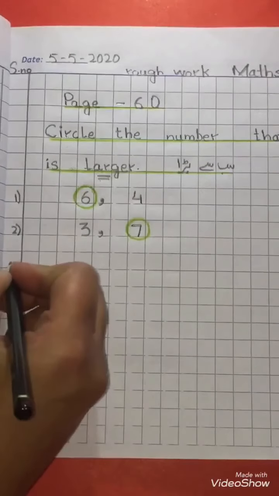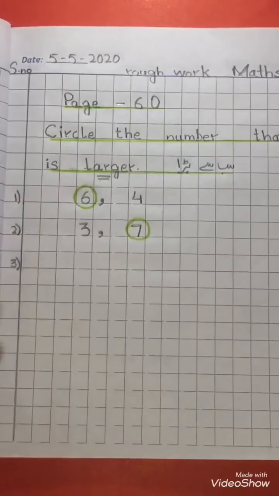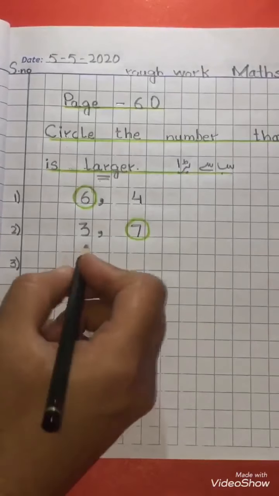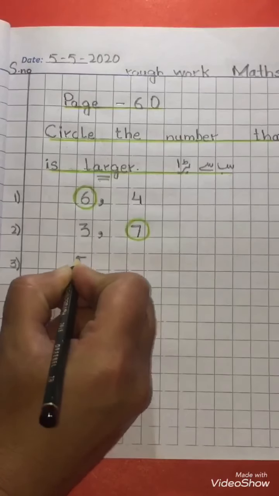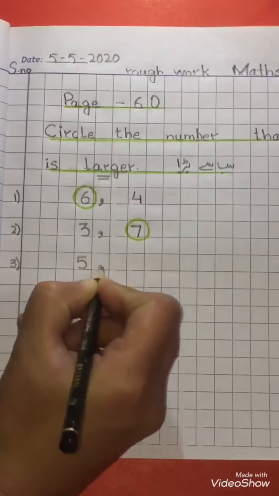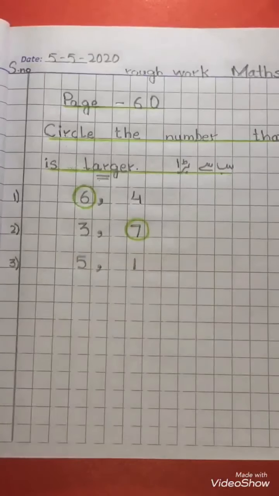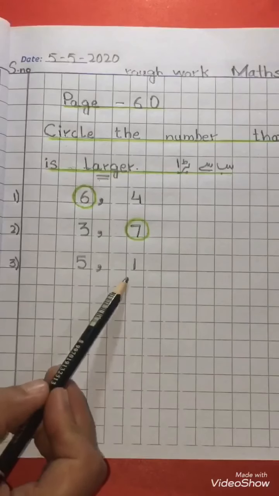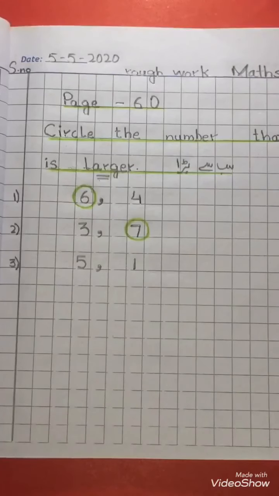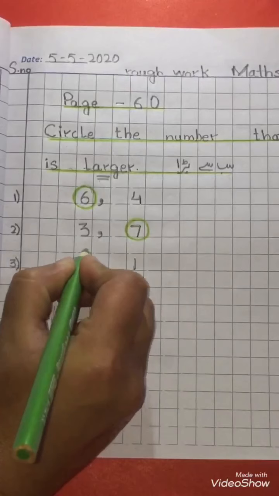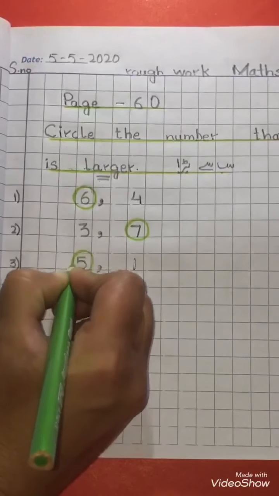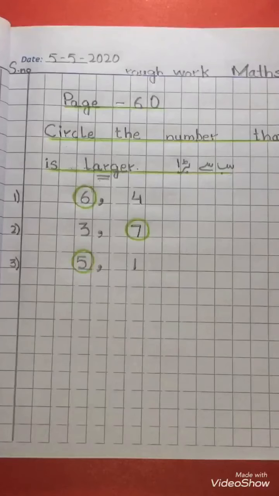Now we will write question number 3. Beneath 3, write number 5, comma, leave one block and write number 1. Students, in number 5 and 1, which one is the larger number? 5 is the larger number. So we will encircle number 5 with the help of color like this.